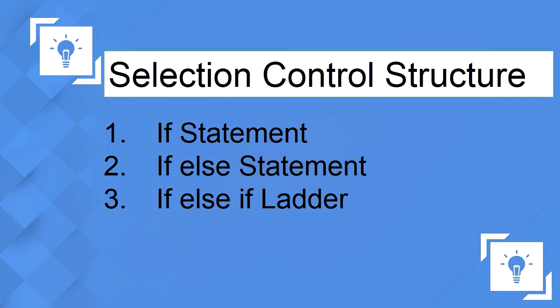Selection control structure. A selection statement transfers program control to a location depending on the result of the conditional expression. If a condition evaluates to true, a set of statements present in a block is executed. Otherwise, a different set of statements is executed. Java supports three kinds of selection statements. They are if statement, if else statement, and if ladder statement.